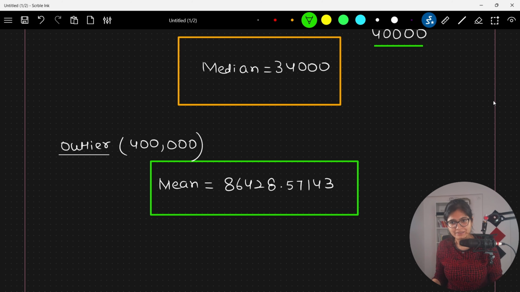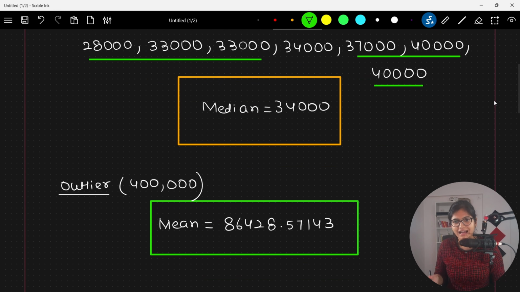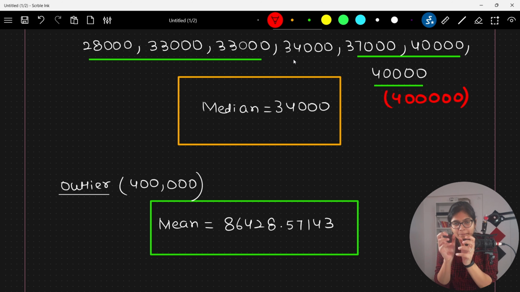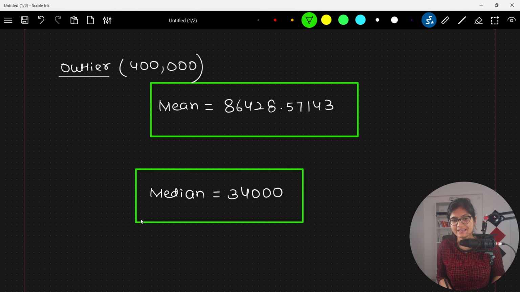What is the median value at that point of time? Obviously, when you sort this data, instead of having 40,000 at the end, you will be having 400,000 at the end. So can I say that the middle value which I have, which is 34,000, will remain the same? So what I am saying is that the median value is as of now 34,000 only. Perfect. This is what I am getting.